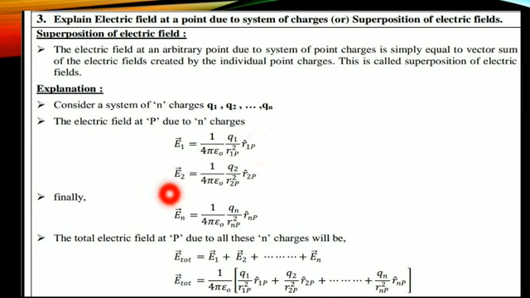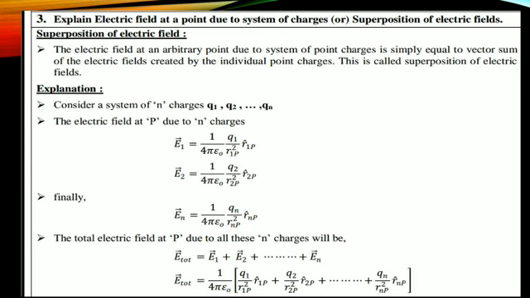The same way, E2 is nothing but the electric field at a point P due to the second charge. The same way you should write E3, E4, up to En. Therefore, what is En? En is equal to 1 by 4 pi epsilon naught Qn divided by r square Np into r cap Np. So these are the electric fields at a point due to the charges.